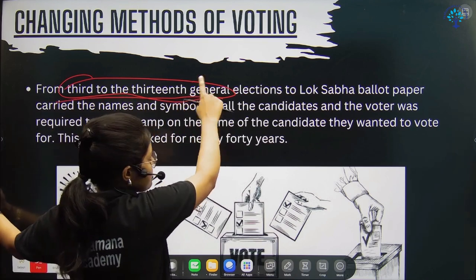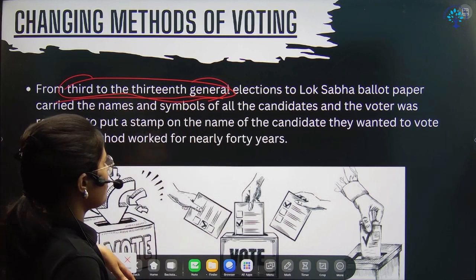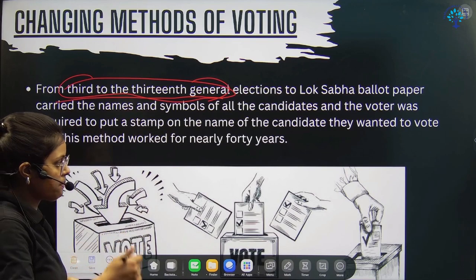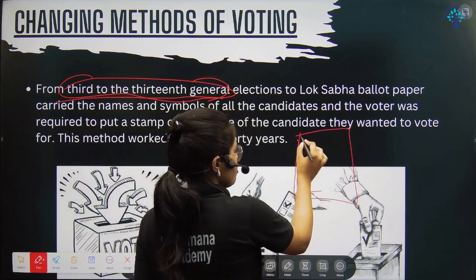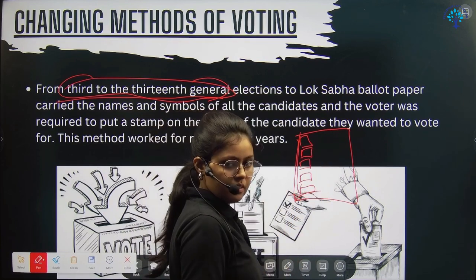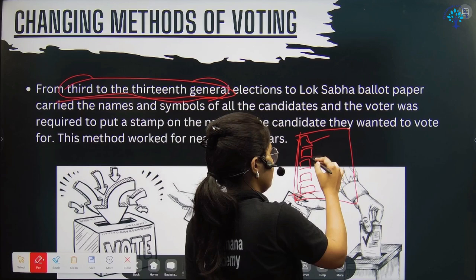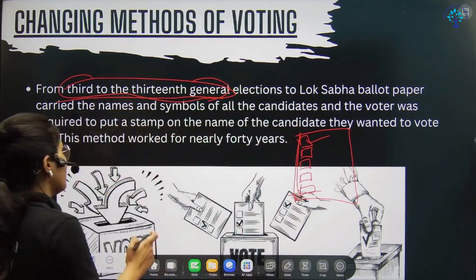Third to 13th elections, now this system started, which was called the ballot paper system. What is the ballot paper system? For example, there is a paper, right? The names of different candidates are written, right? And then you have to tick the one you want to vote for, and then put it in the ballot box. So that was the system.